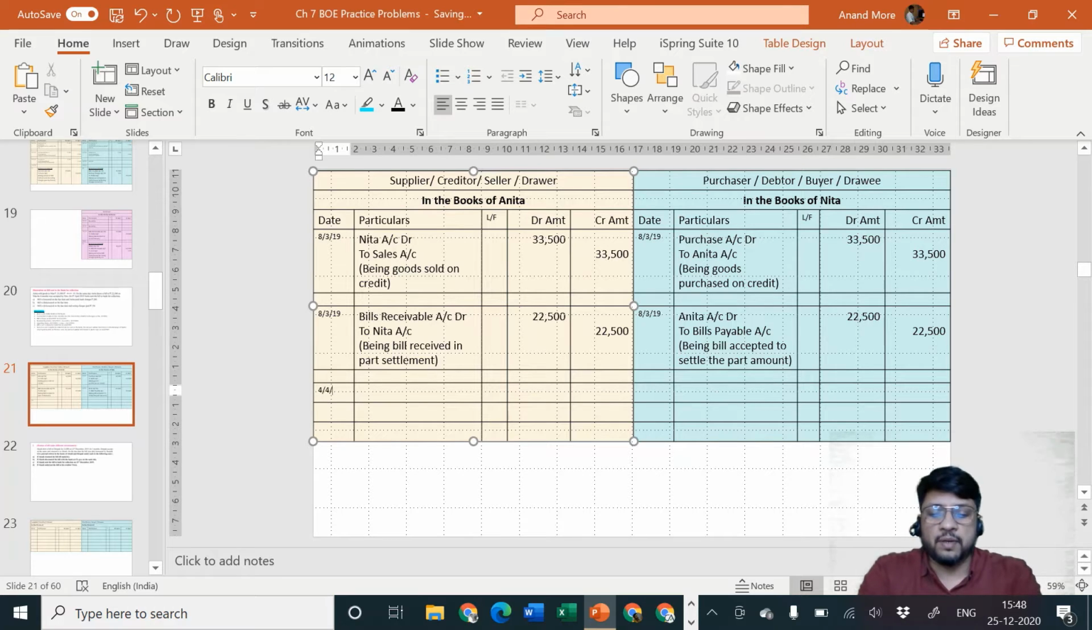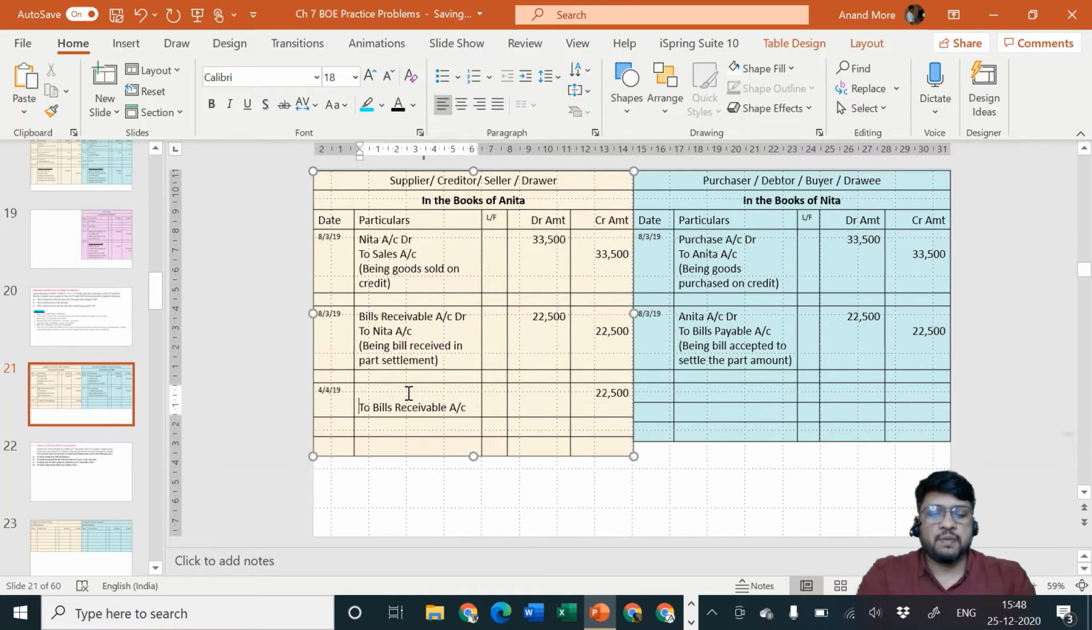So on 4th of April 2019, we will not receive any money in the bank. But the bill is going out of our business. It was there in our cash box. Now that bill has gone away. So bills receivable account is necessary to mention that the bill is going out. Okay. So the 22,500 rupees bill has already gone out. To whom has it been given by us? It is given by us to the bank.